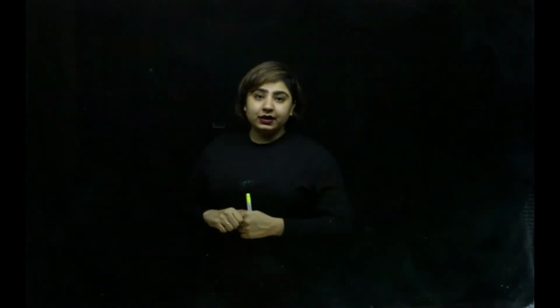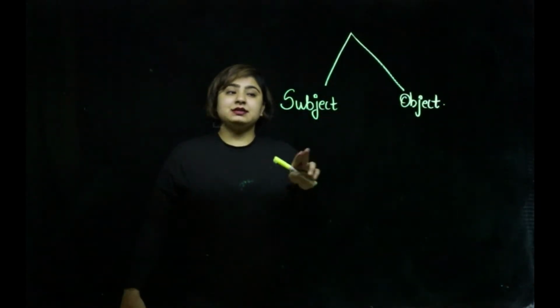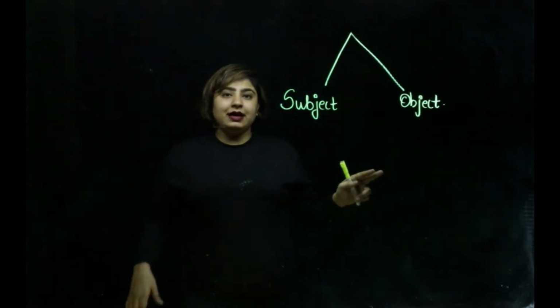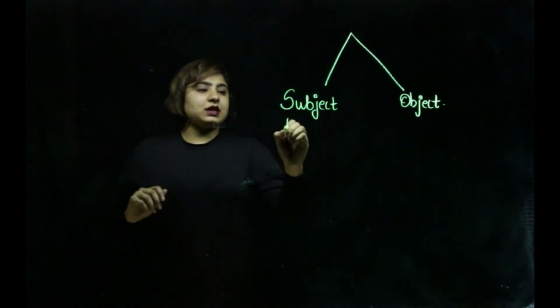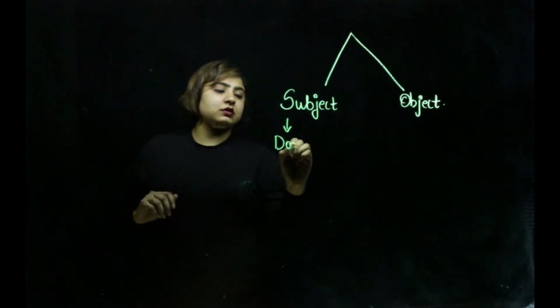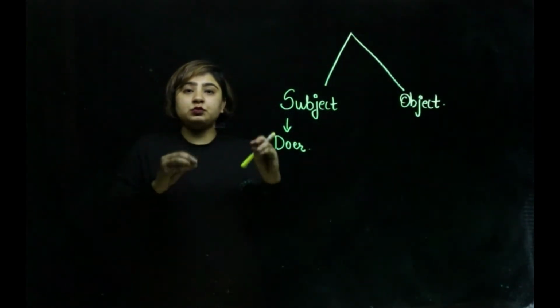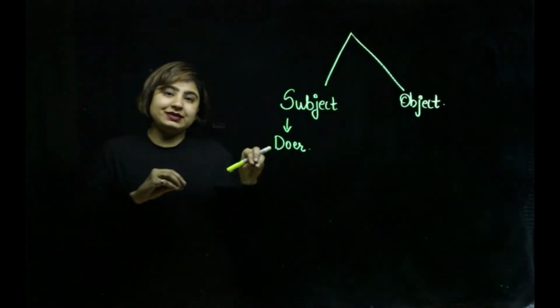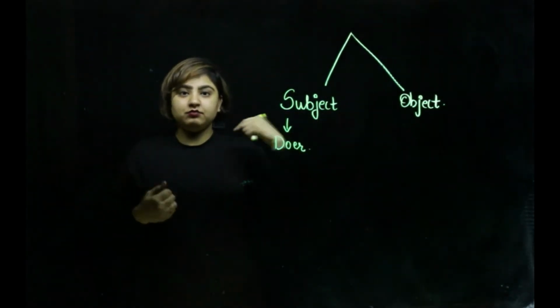If I consider English, then in English we have two things, namely subject and object. Let's understand what subject and object are in a clearer way. Subject, just remember, is the doer, a person or a thing which is performing an action. For example, if I say I am writing on the board, who is performing the action?